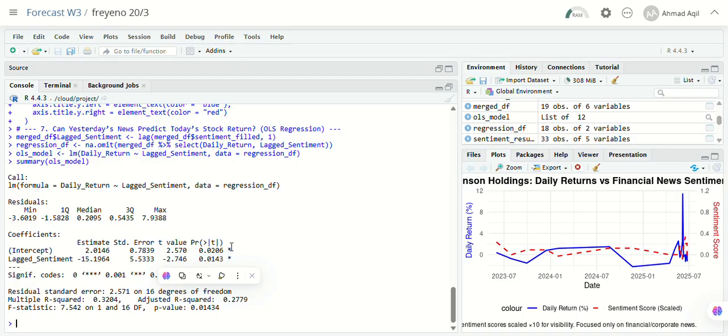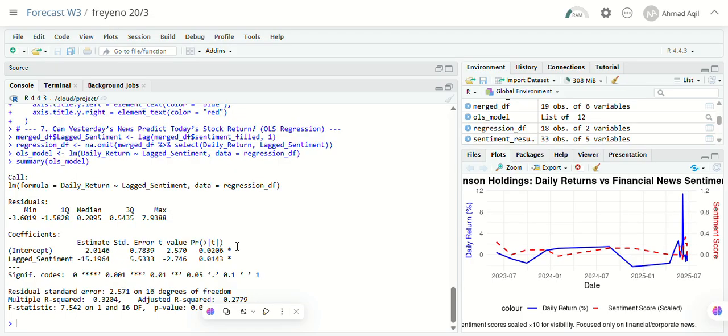So if we see here, the R squared, this means that around 32% of the variation in the daily returns can be explained by yesterday's sentiment score. For financial data, this is considered decent, since markets are influenced by many unpredictable factors. And then if we look at the adjusted R squared, which accounts for the number of variables, it is slightly lower, which is expected since this is a single variable model.